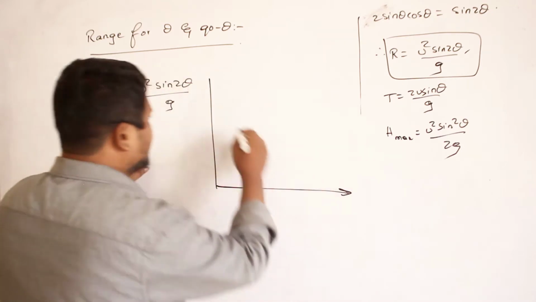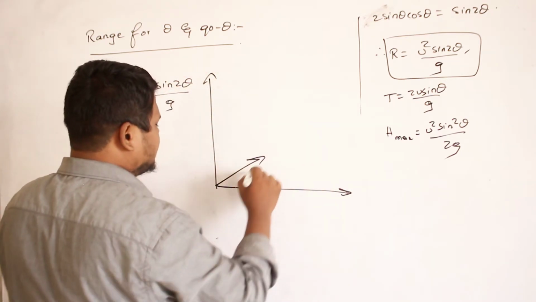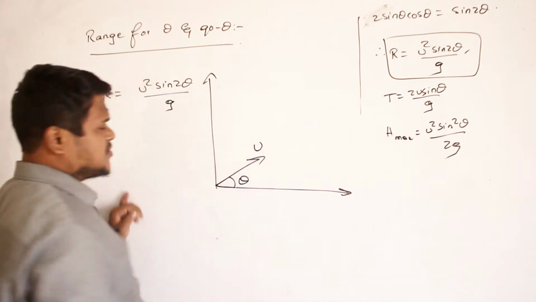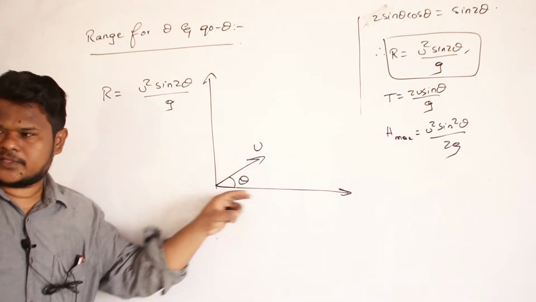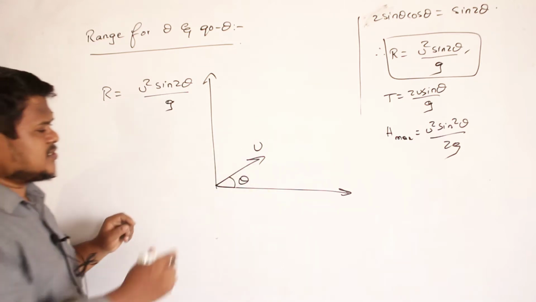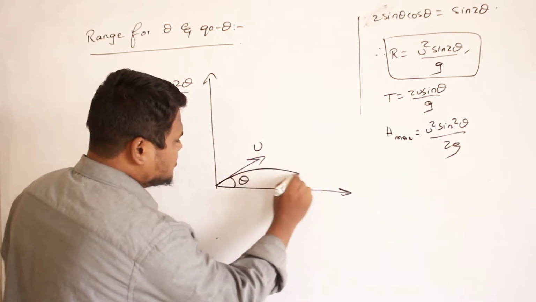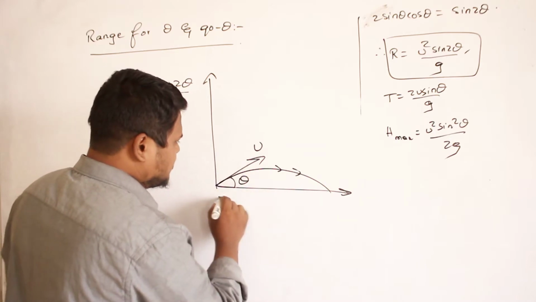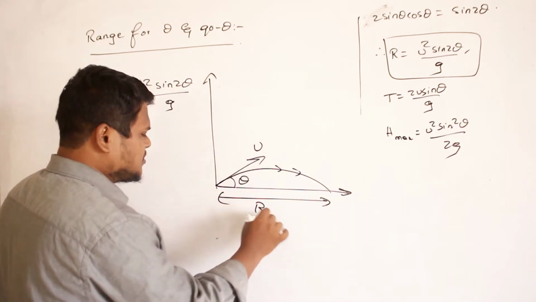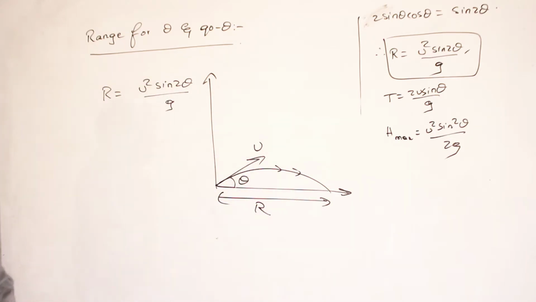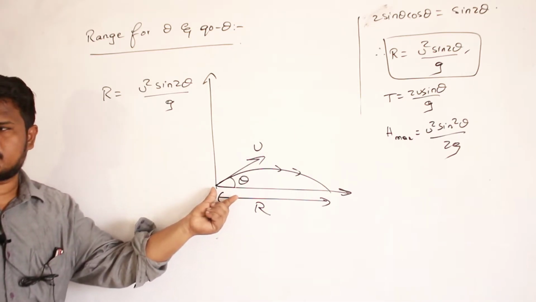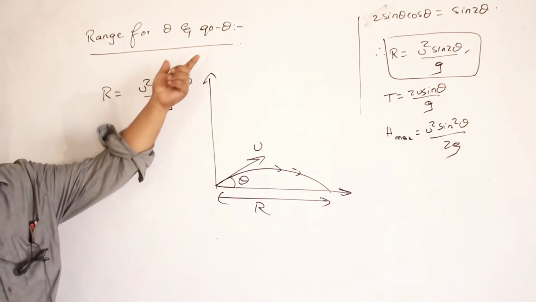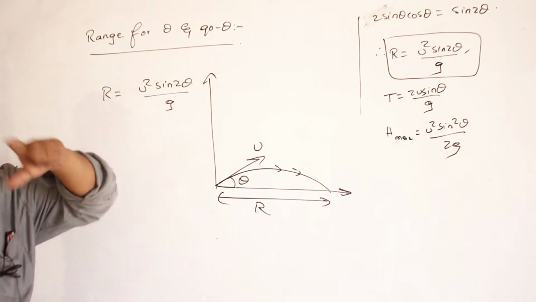When I have thrown the body at an angle of theta with an initial velocity of u. When I throw the body at an angle of theta with respect to horizontal, then this is the range of the projectile. So the body may travel like this and fall somewhere up to here. This horizontal distance I can call the range of the projectile. Now the question is, instead of throwing the body at an angle of theta, if I throw the body at an angle of 90 minus theta, then what will happen?